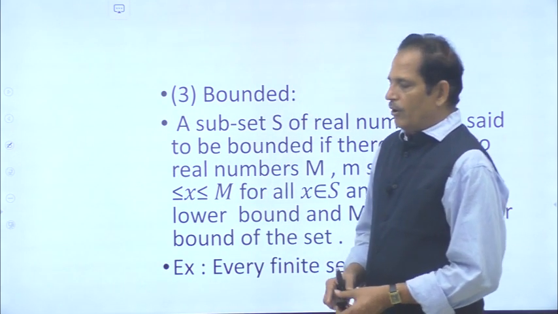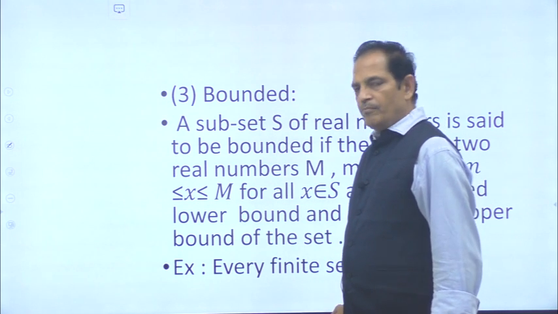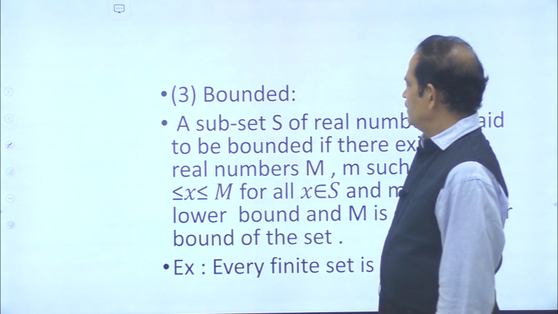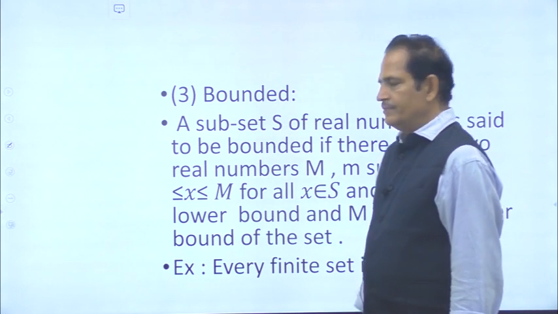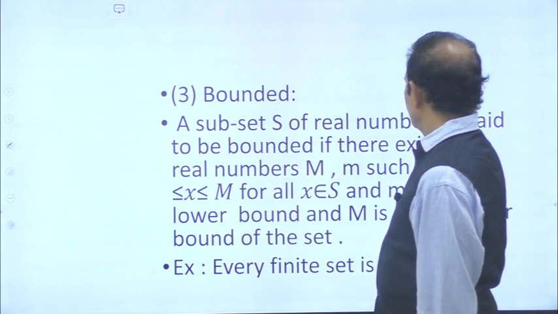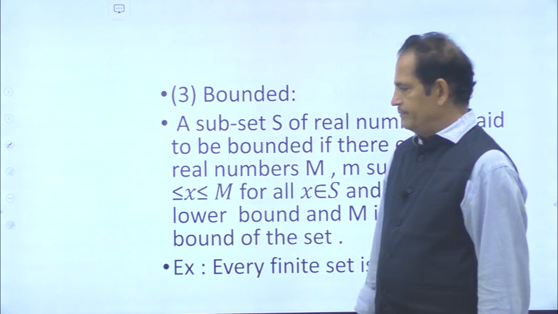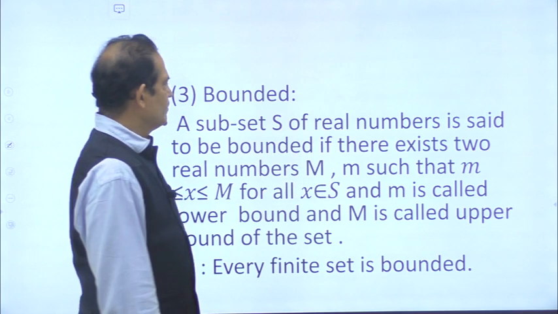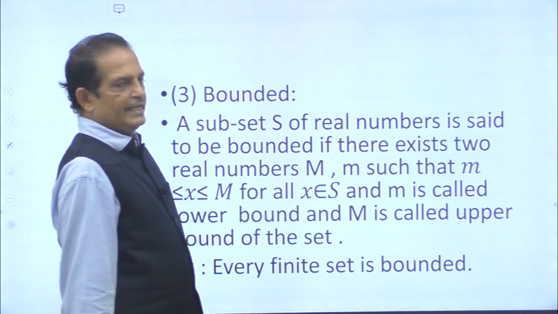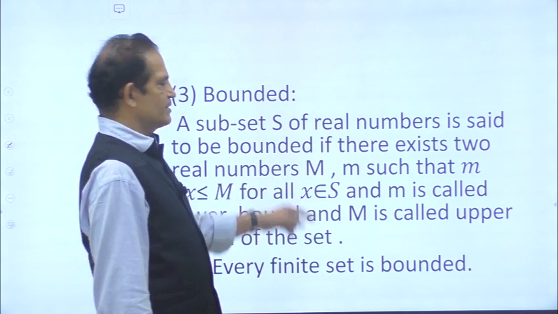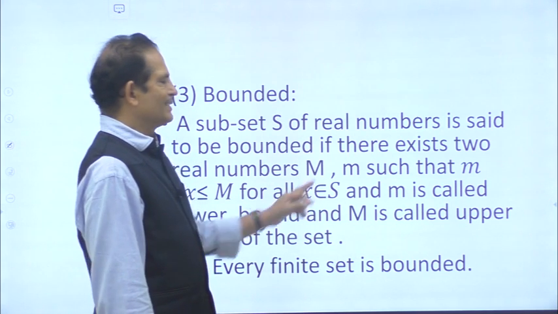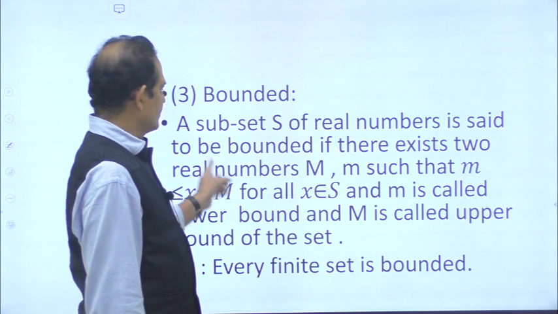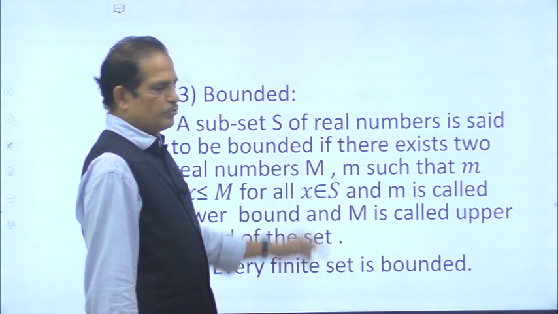Now bounded above is discussed, bounded below is discussed. So what is finally bounded? A subset S of real numbers is said to be bounded if there exist two real numbers capital M and small m such that small m less than or equal to x less than or equal to capital M for all x belonging to S.